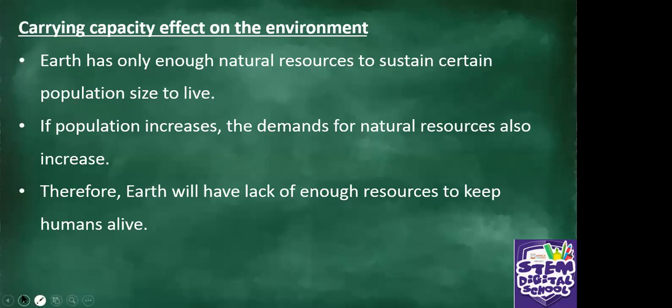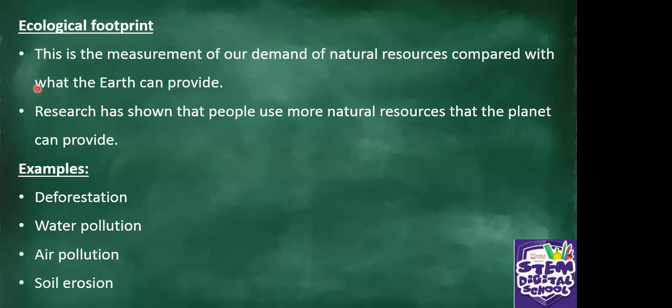All right. And then we look at the ecological footprint. This is the measurement of our demand of natural resources compared with what the Earth can provide. Research has shown that people use more natural resources than the planet can provide.